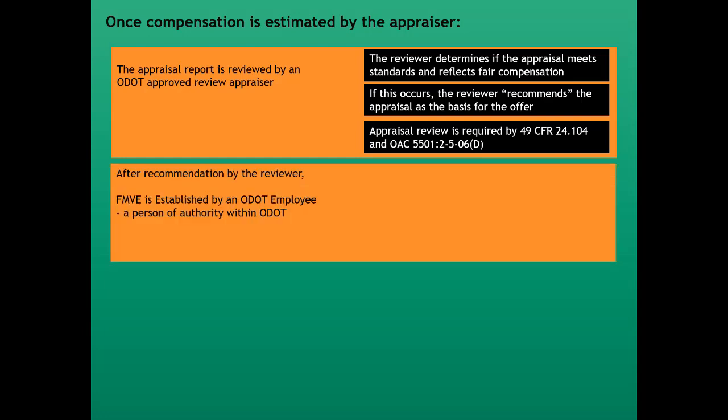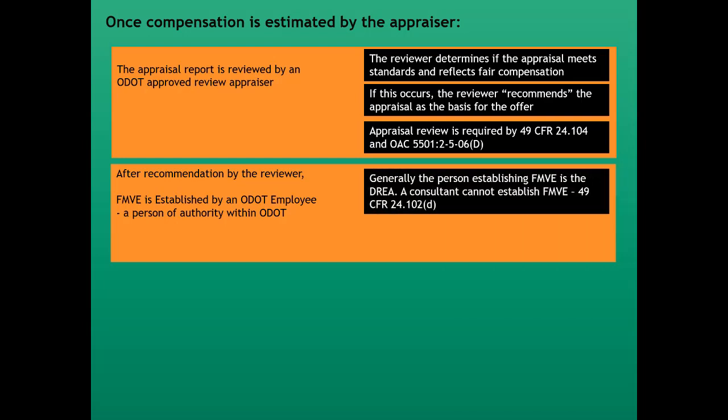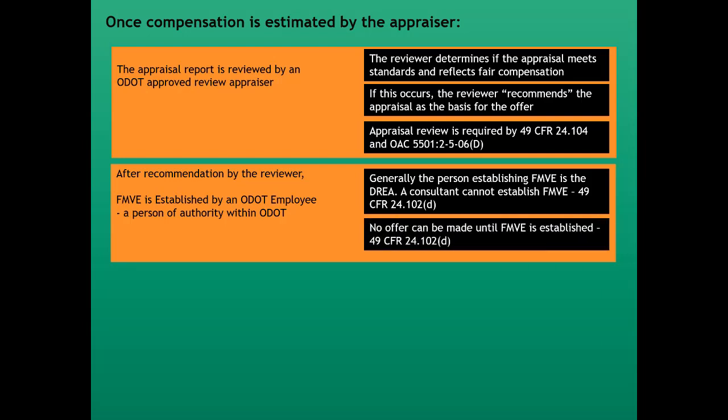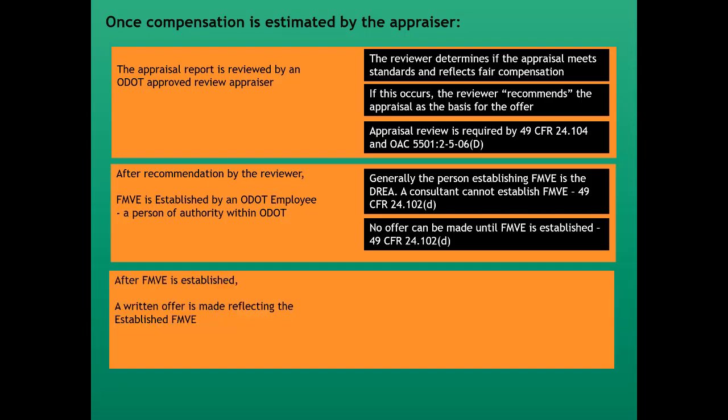After recommendation by the reviewer, FMVE is established by an ODOT employee who is a person of authority within the Ohio Department of Transportation. Generally, the person establishing FMVE is the district real estate administrator. A consultant cannot establish FMVE, and that comes right out of Federal Code 49 CFR Part 24. No offer can be made until FMVE is established. That regulation also comes out of 49 CFR Part 24.